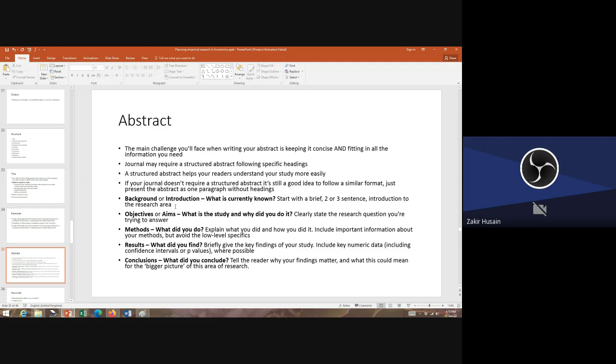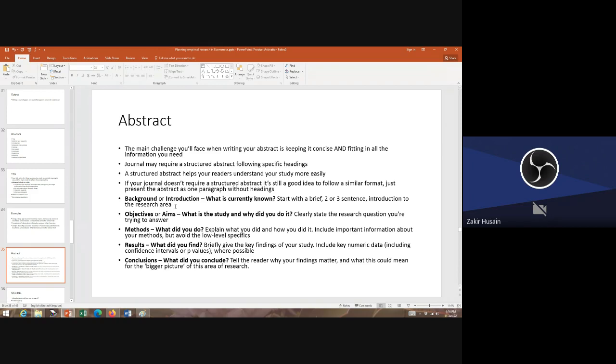So, background, introduction. Start with two to three sentences. Introduce the reader to the research area. What is known about it? Okay. So, TB, homelessness, what is known about this area? Why is the problem important? So, maybe you can say that in recent years, many of the homeless women are reporting to have TB. It has gone up to 40%. Then say, what has been the finding? What has earlier literature found?